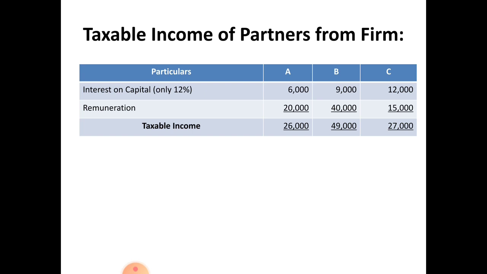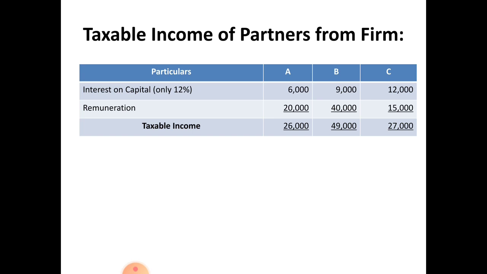After calculating share of income of each partner exempted, you have to calculate taxable income of partners from the firm. Under taxable income of partners from the firm, you have to consider remuneration and interest on capital up to 12%. Here, interest on capital up to 12% is calculated on the basis of your interest on capital given in the income and expenditure account. 8% you considered as disallowed item, and now 12% you have to consider it as taxable income.